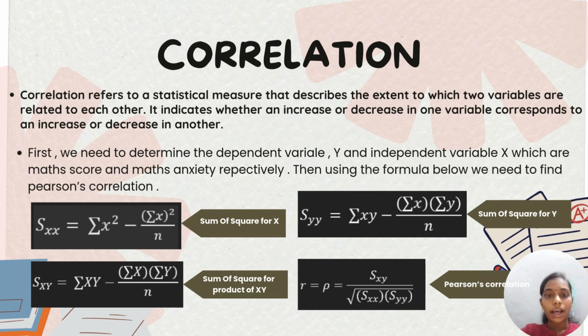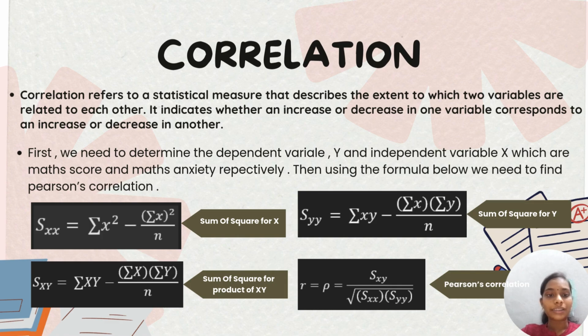So to use the correlation method, we need to find the Pearson correlation. Before we find the Pearson correlation, we need to find the sum of square for x, which represents Sxx, and the sum of square for y, which represents Syy.